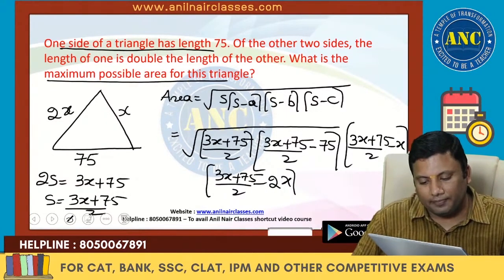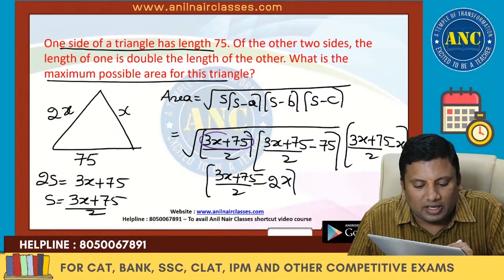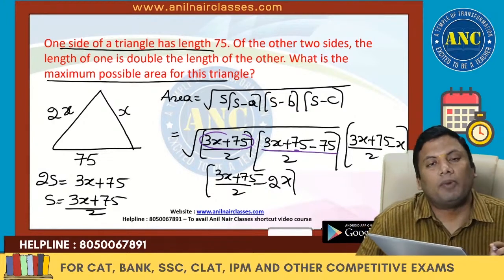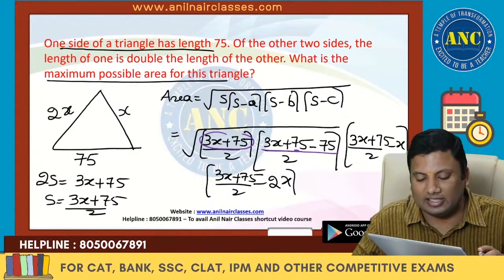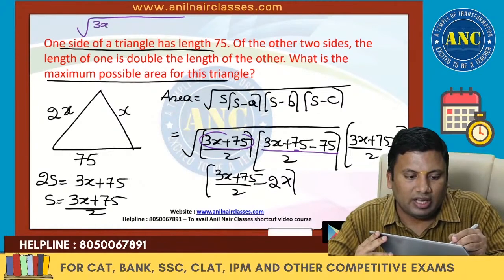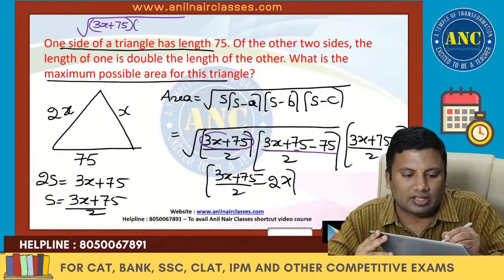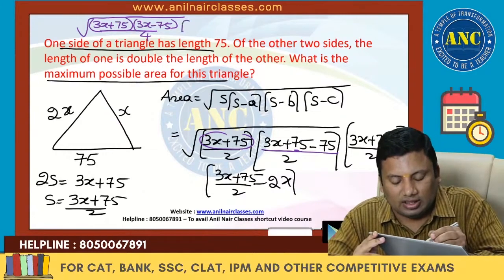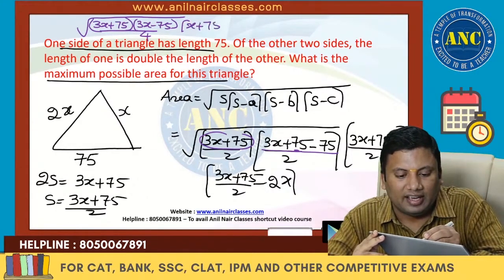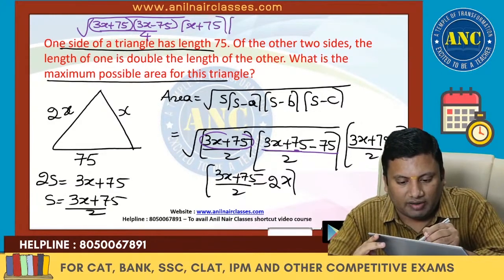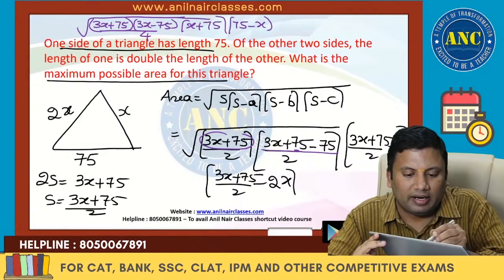If I take the LCM, these are 3x plus 75, 3x minus 75, divided by 4. Next, 3x plus 75 minus 2x is x plus 75. Next, 3x plus 75 minus 4x is 75 minus x, divided by 4.